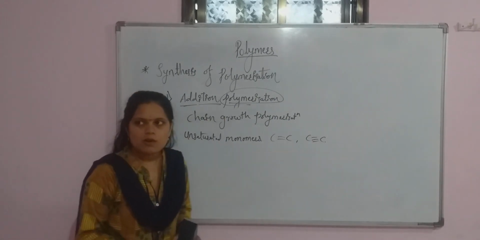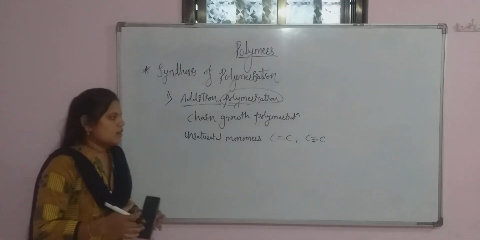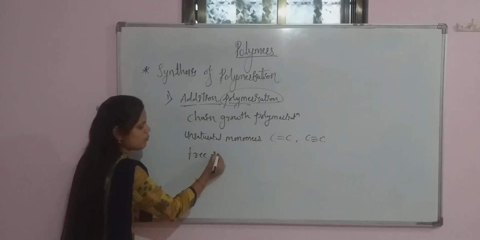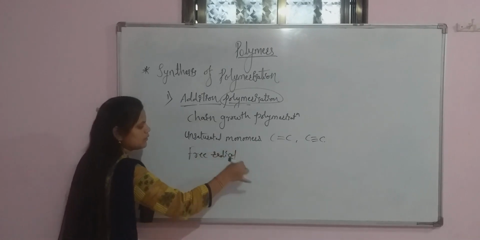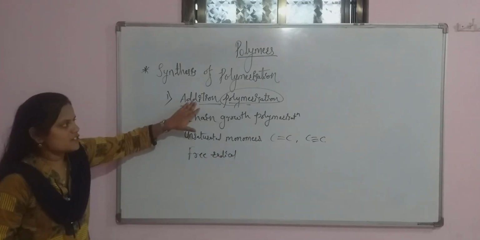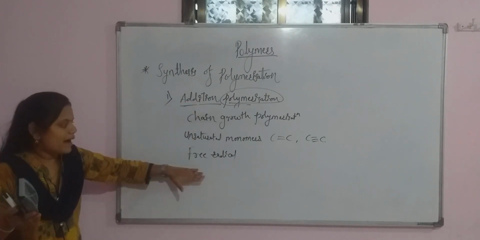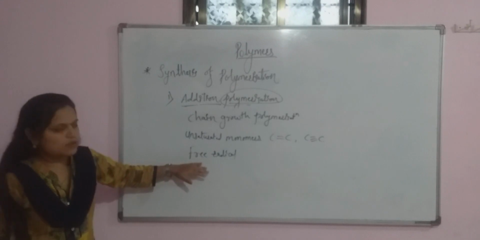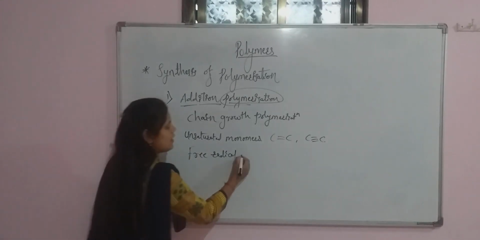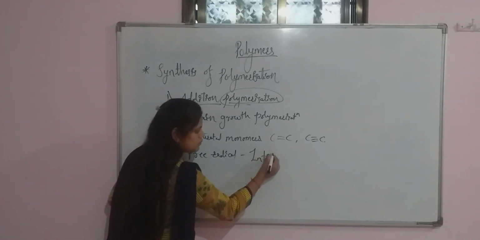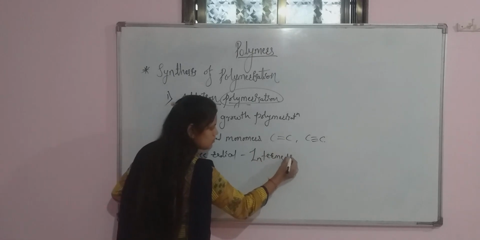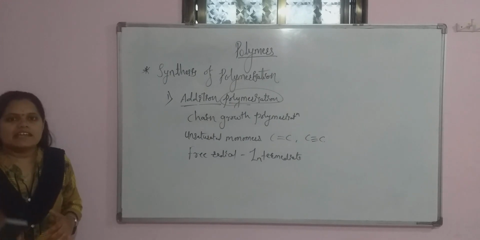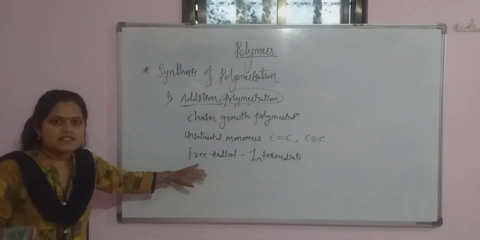Now this addition polymerization follows one step. There is a formation of a free radical. So the addition polymerization reaction takes place by the formation of free radicals, and these free radicals are intermediates. These intermediates are very reactive species because they are unstable in nature.